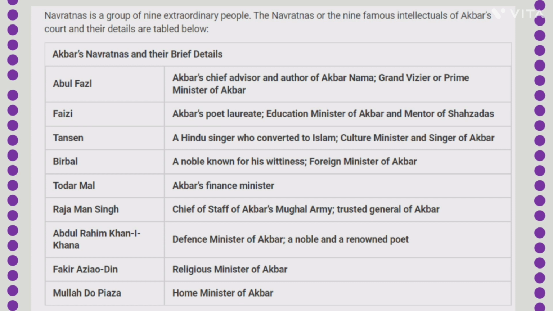These include people from both Hindu and Muslim communities. Now let's learn about them in detail. Starting with the very first, that is Abu Fazl bin Mubarak. Abul Fazl was the second child of the Indian scholar and teacher Sheikh Mubarak. He held the department of the Chief Advisory and was also the author of Akbar's biography, which was named Akbar Nama, and was a Grand Vizier or Prime Minister of Akbar.